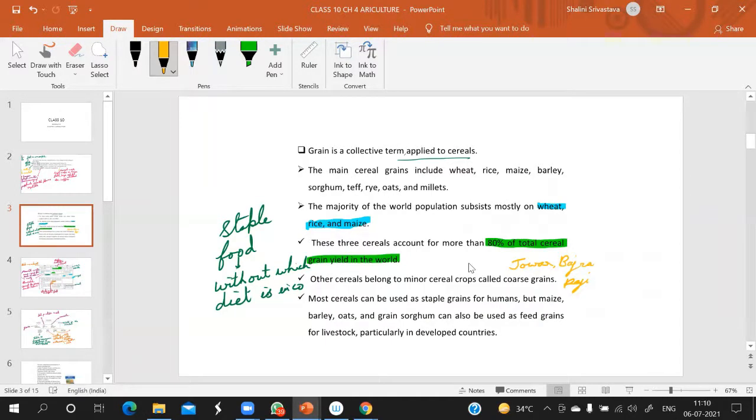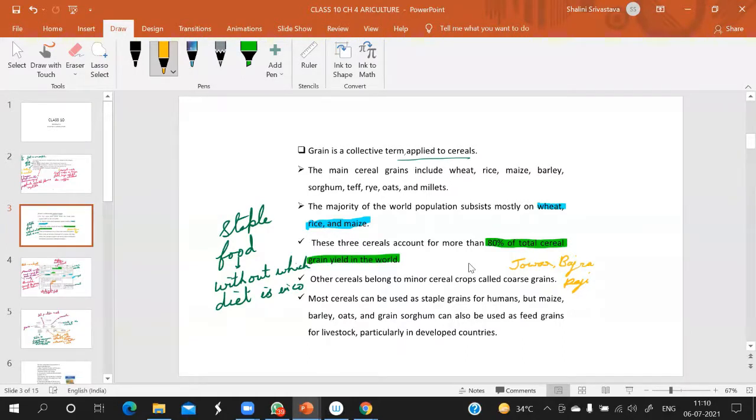Ma'am, what is grain sorghum? Sorghum is a type of grain, which is fed to livestock, to animals, particularly in the developed countries. They mainly give it in the developed countries.